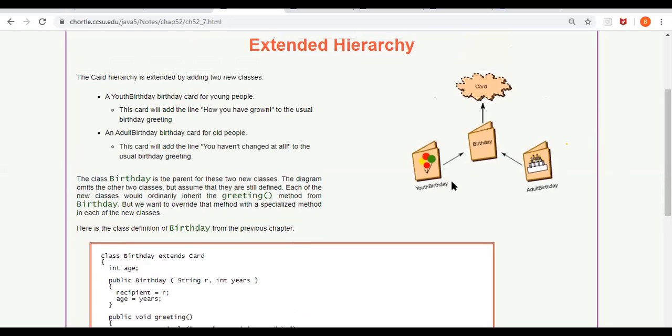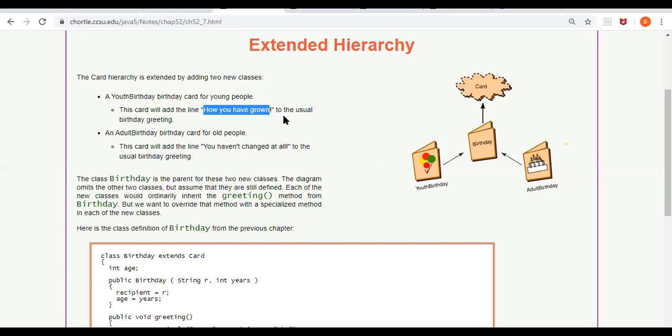In the class birthday, we will add a constructor, and the constructor will get the recipient's name and just pass it on to the superclass. Then we override the greeting method. Remember, the card class is an abstract class. It has a greeting method, and that greeting method is available everywhere, including in birthday. So that will be overridden in youth birthday and also in adult birthday. In youth birthday, we will add this line: you have grown.